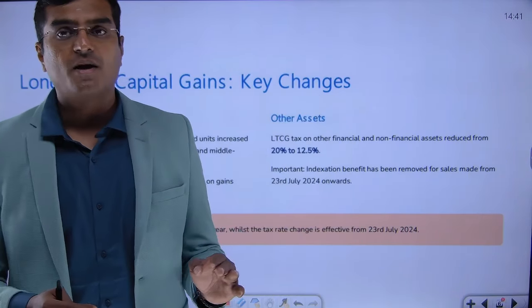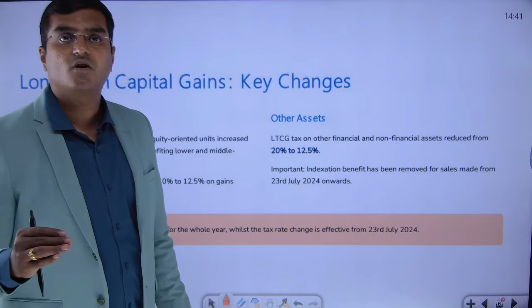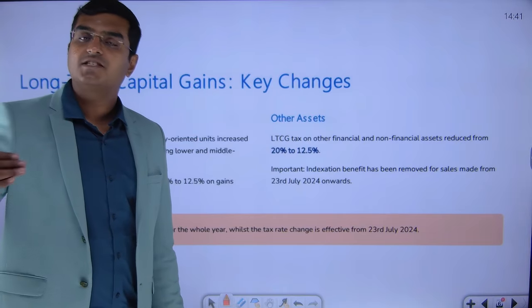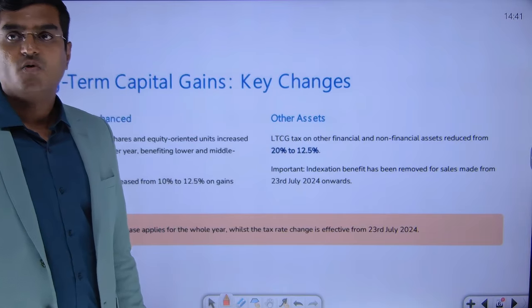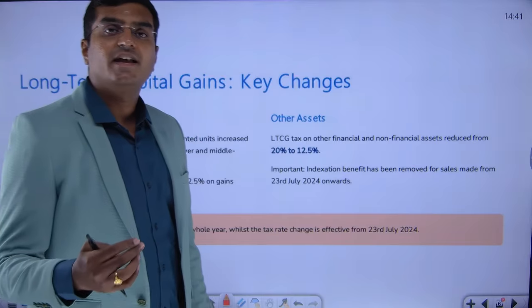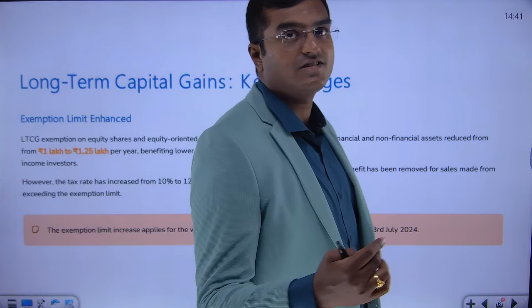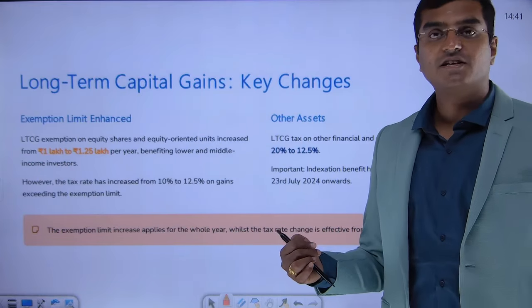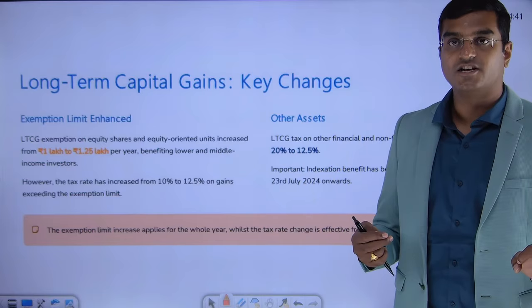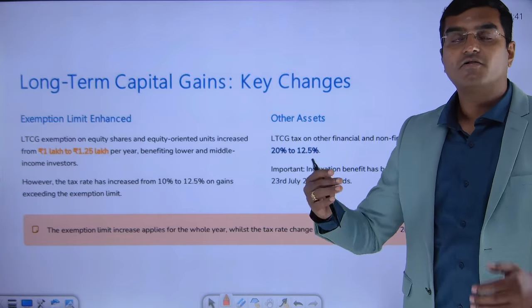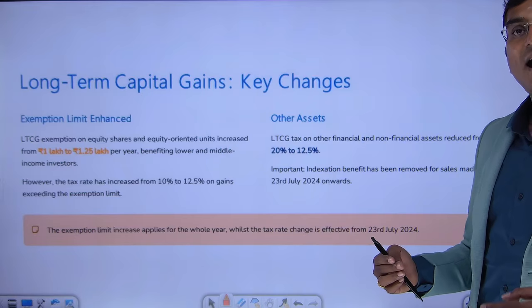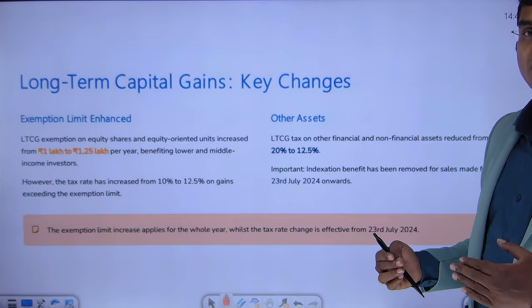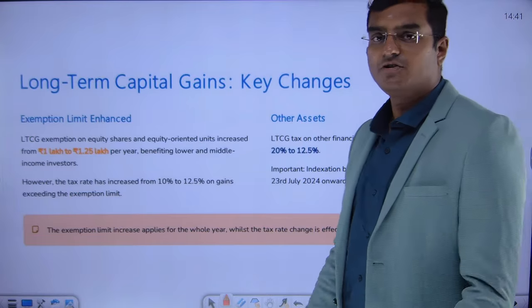In the 2024 amendment, only two types of concepts were there. One is your 12 months period, one is your 24 months period. What comes in your 12 months period, dear friends? In your 12 months period, listed equity securities or equity related securities come into the picture for listed shares. What comes in your 24 month period? Anything other than listed equity shares or any other equity shares will come into the picture.